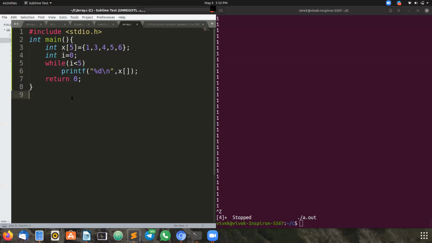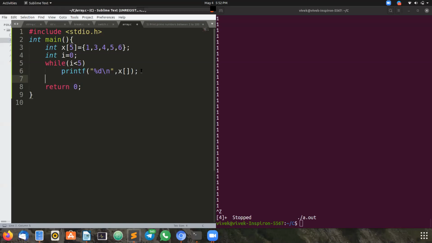We didn't discuss the concept called scope. The program scope is until it reaches this return 0. That means it will iterate through this while loop continuously. So the I value is 0 for the lifetime of this program, and it continuously prints the same value until you stop it manually.